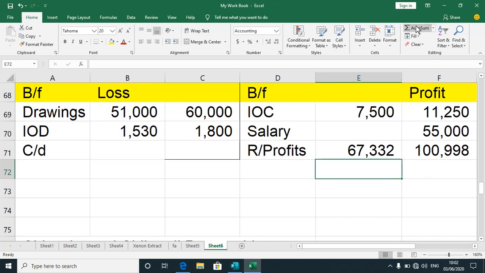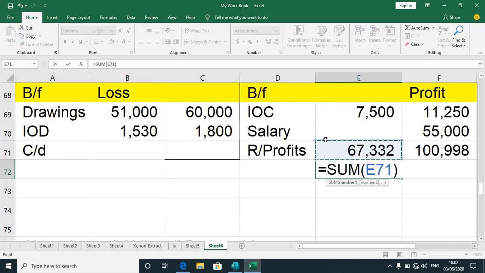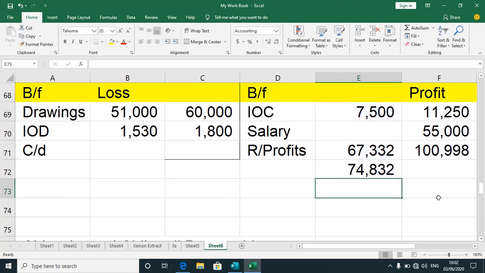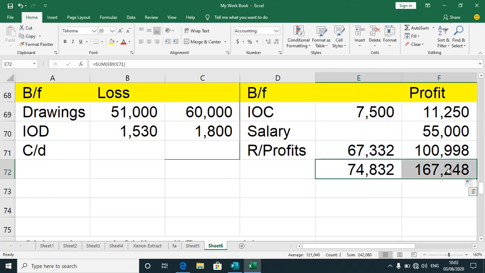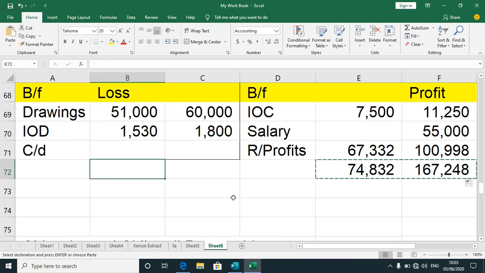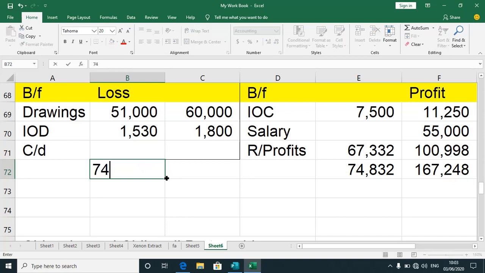So what do we have? Summation. Okay, got that figure. I've got that figure. Then I say, okay, so 7,832.